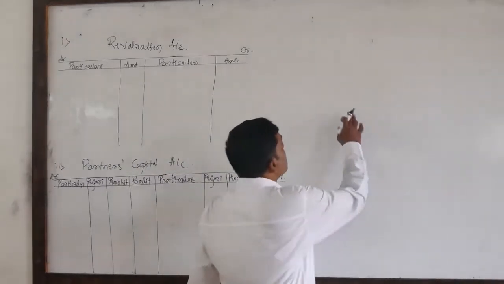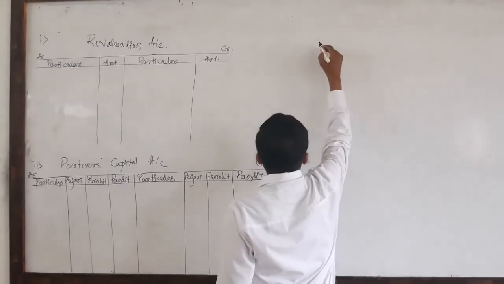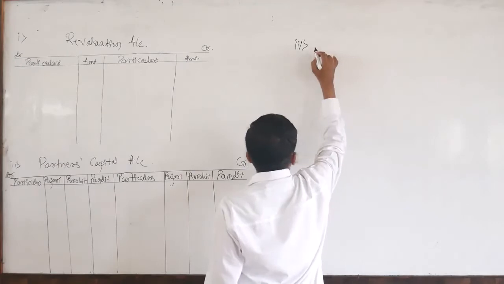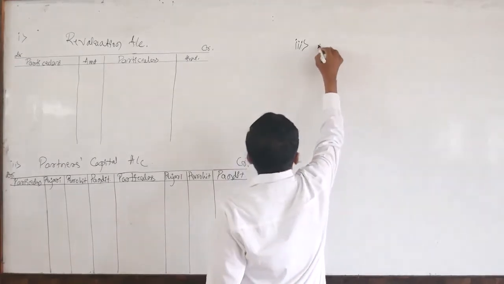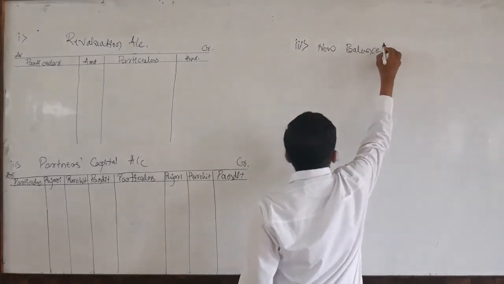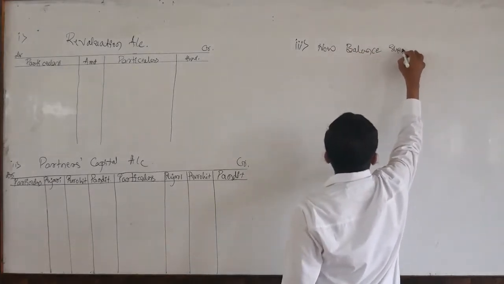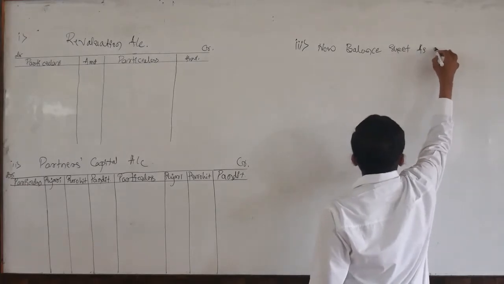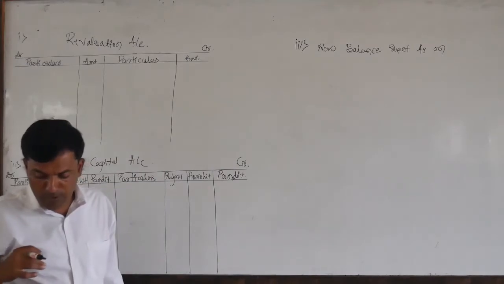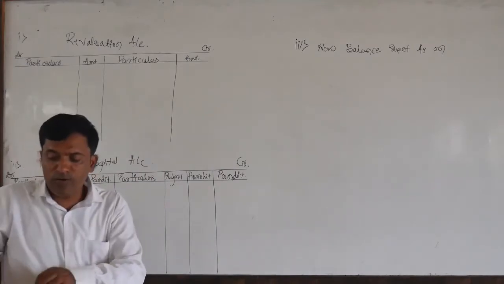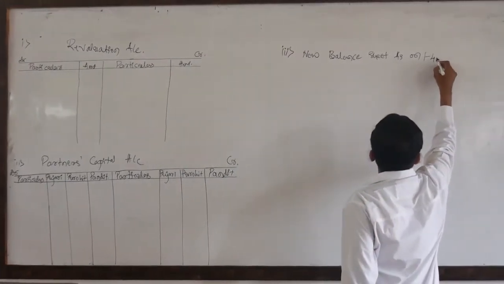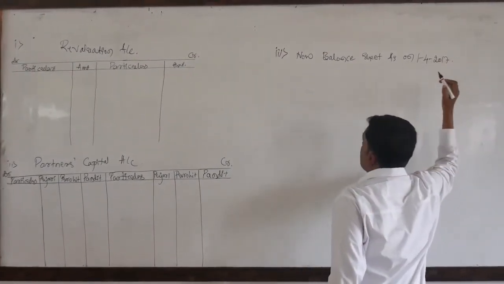Now the last one, the third one, is to be prepared. It is not an account, dear students; this is the statement of the new balance sheet. New balance sheet as on when they have admitted the new partner, on 1/4/2017. On 1/4/2017 only they have admitted.